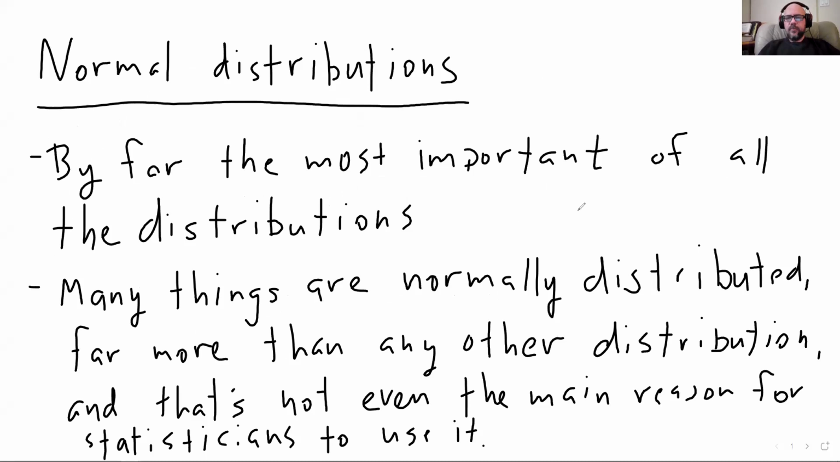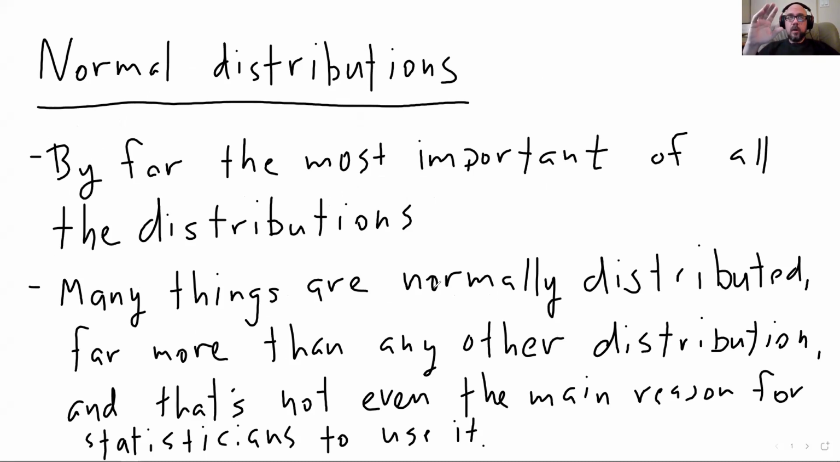So normal distributions, they are by far the most important of all the distributions. There's a couple of reasons why. Number one, and the less important of the two reasons, is that many things are normally distributed. It is by far the most common distribution that you will find in nature.